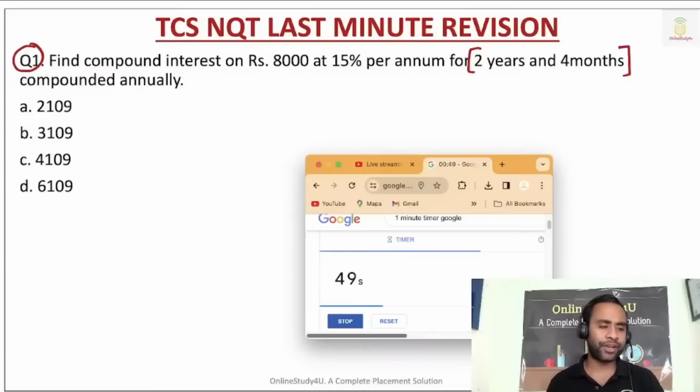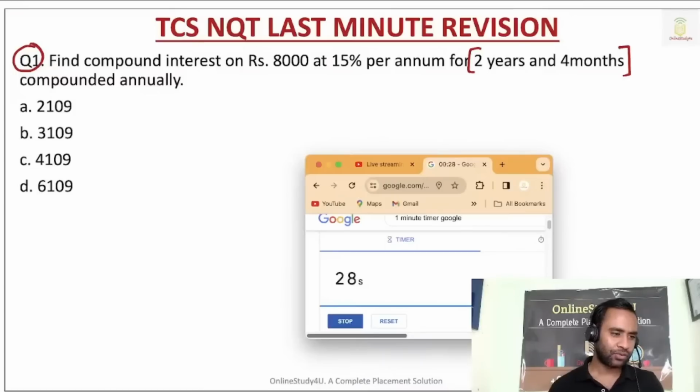Find the compound interest on rupees 8,000 at 15% per annum for 2 years and 4 months compounded annually. The options are 2109, 3109, 4109 and 6109. You have to find compound interest on principal 8,000, rate 15%, and time 2 years and 4 months, compounded annually.